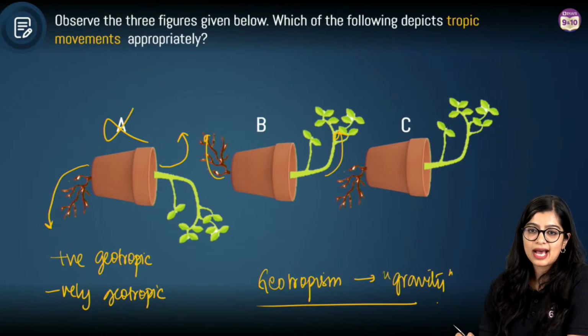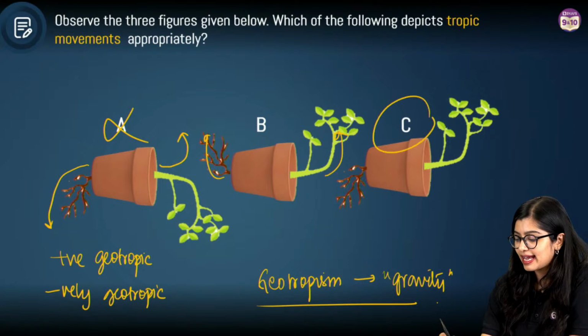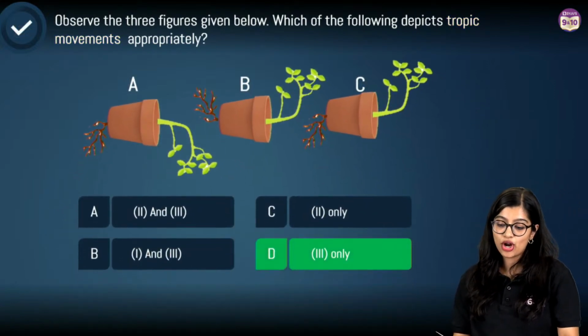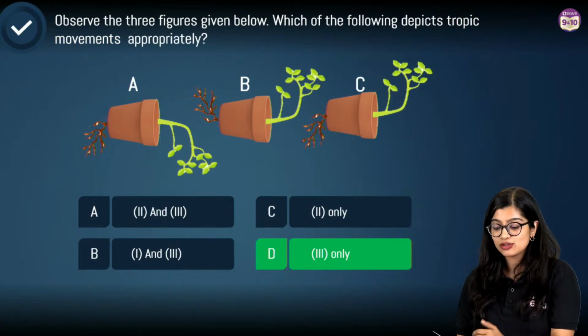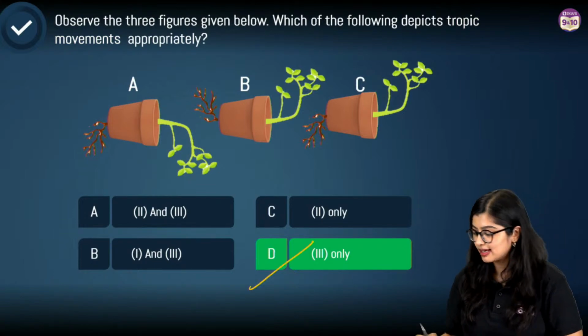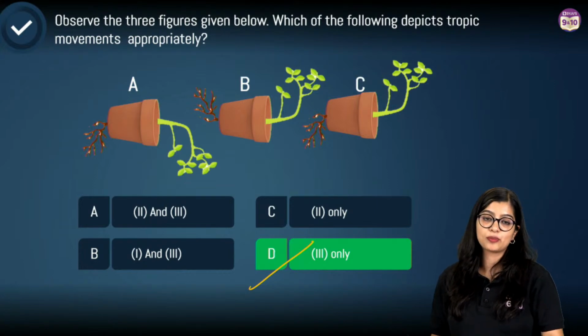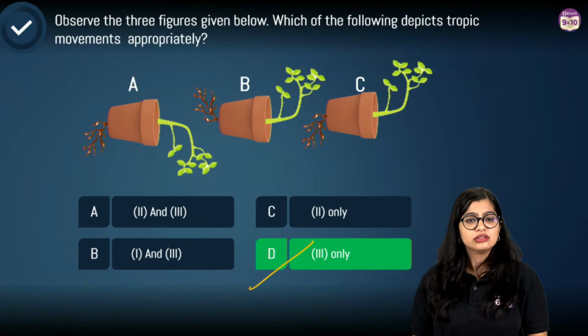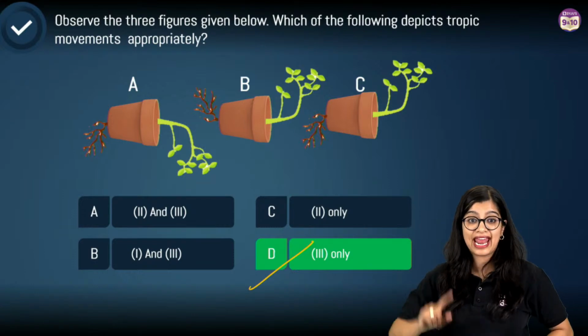No, right? Absolutely not. Which is why in this case we see that C represents the correct one. Now in this case, from the 4 options, the option that says only 3, that is the correct answer. So your answer here is option D, which is 3 only, right? Very simple and easy.